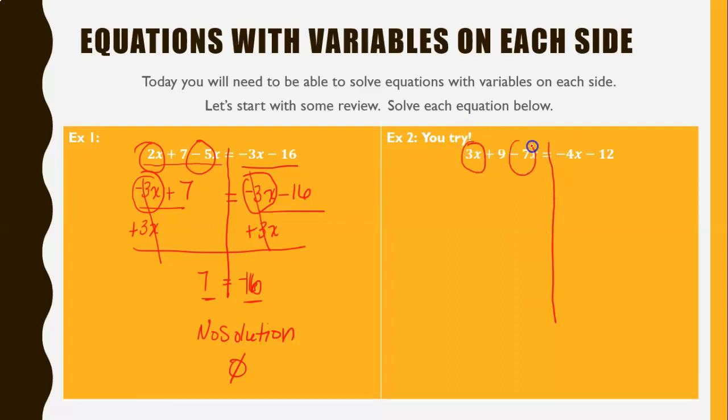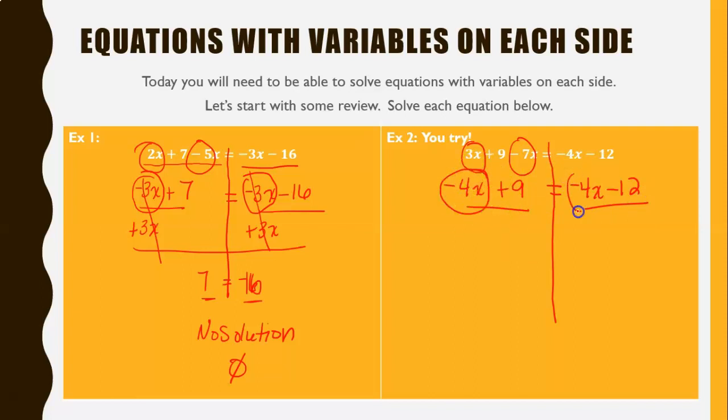For this one, you should have drawn your line down. You should have looked for your like terms. 3x minus 7x is negative 4x. We bring down the plus 9, bring down the equal sign, bring down the negative 4x minus 12. These aren't like terms, so you can't combine those. Now we start looking for like terms on opposite sides.